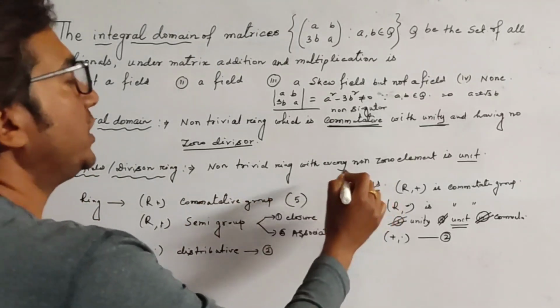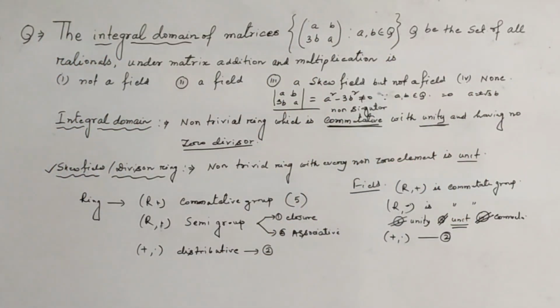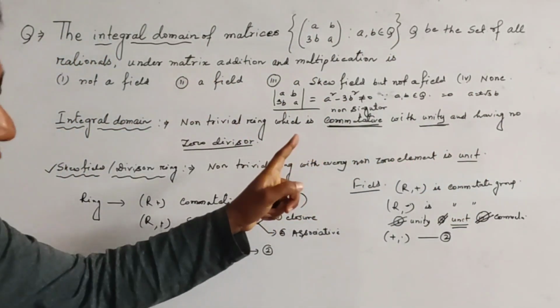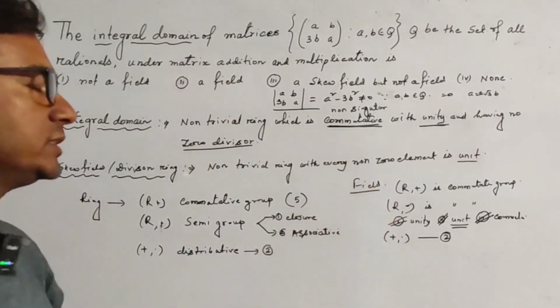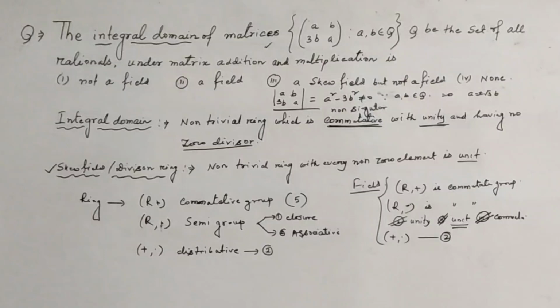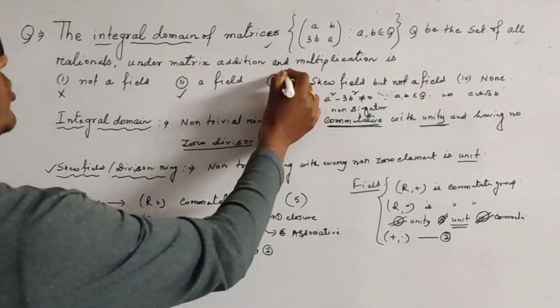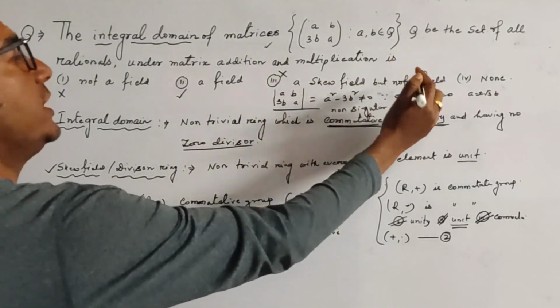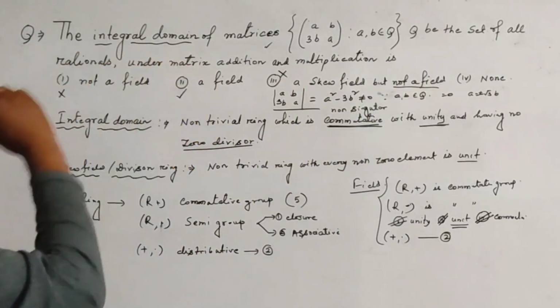Okay, this is a skew field because the definition of skew field is every non-zero element is a unit. Clear? Also we see that this is a skew field, and this is also a field because this integral domain follows all the properties of a field. So our correct option: not a field, this is wrong. A field, this is correct. A skew field but not a field, this is also wrong, and none of them, this is also wrong. So our correct option is option 2.